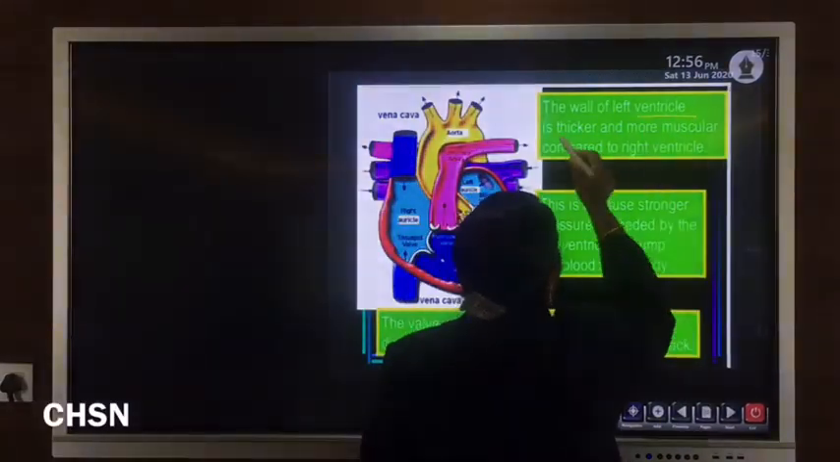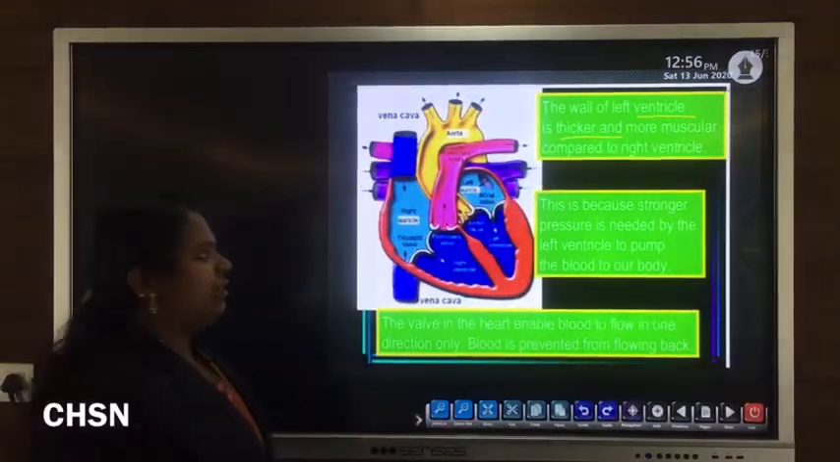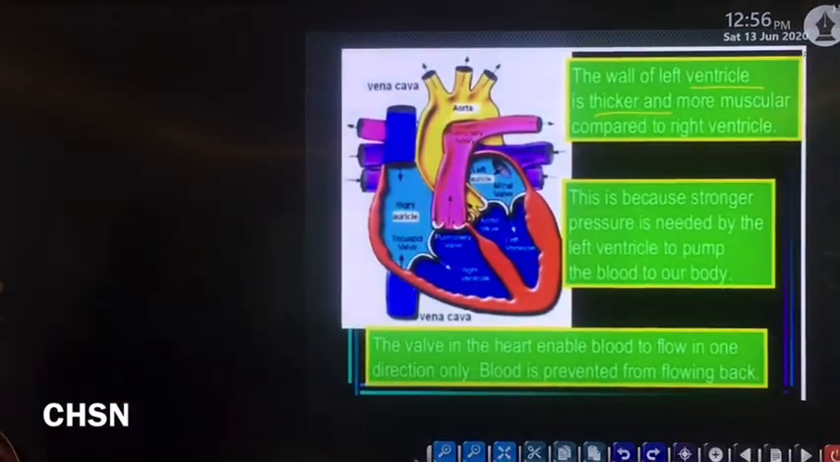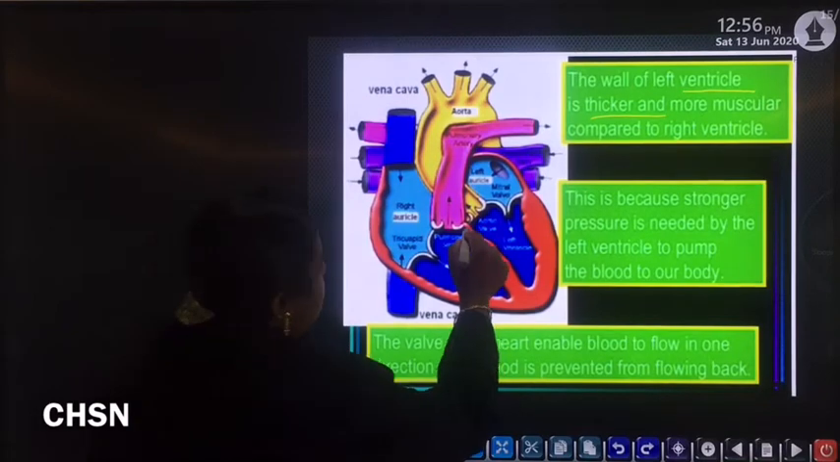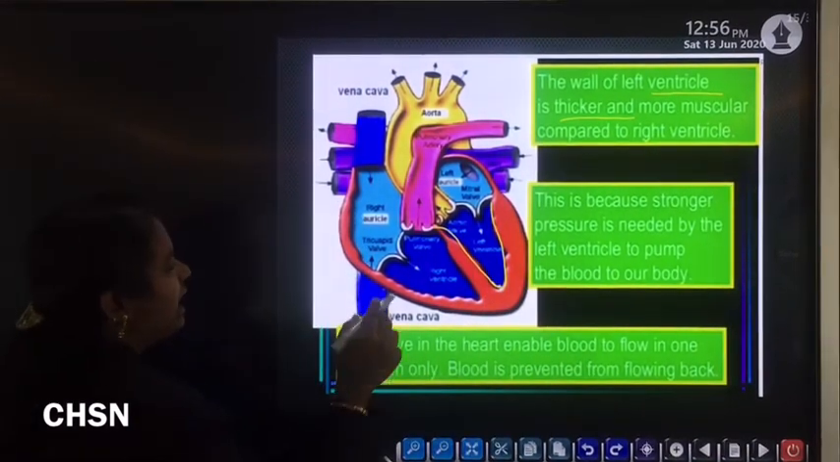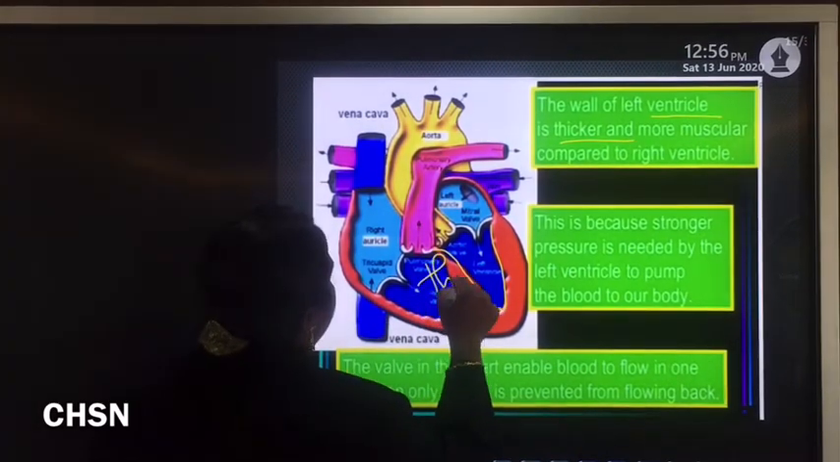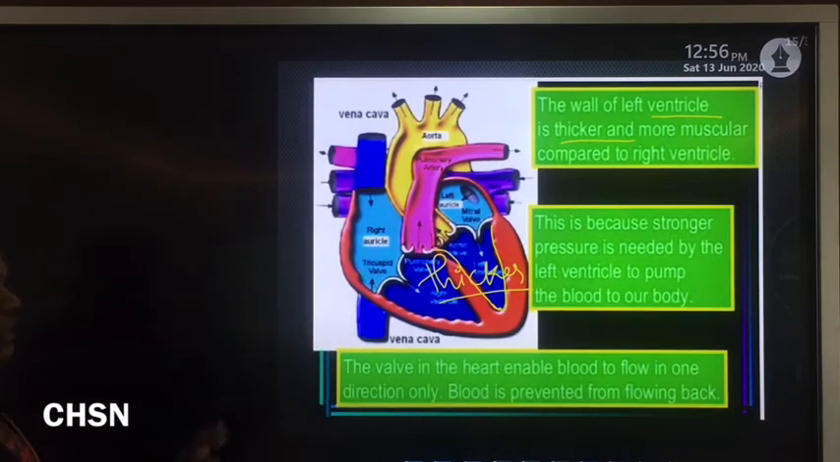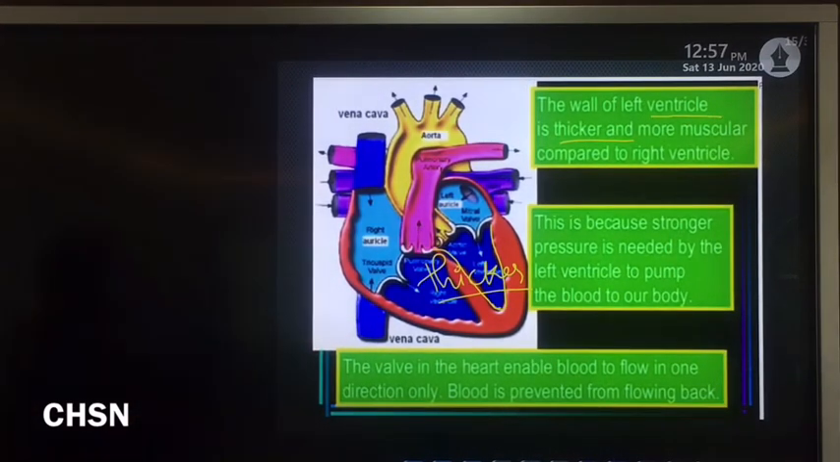The wall of the left ventricle is thicker compared with the right ventricle. So what is the reason behind that?